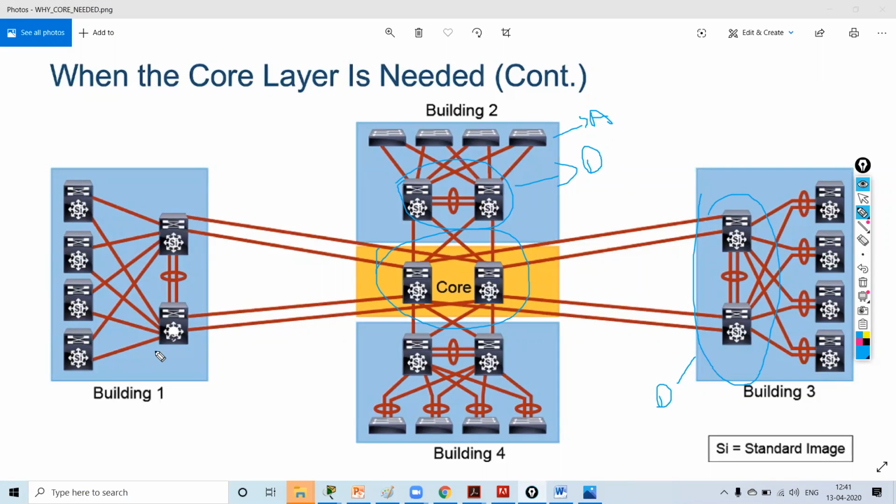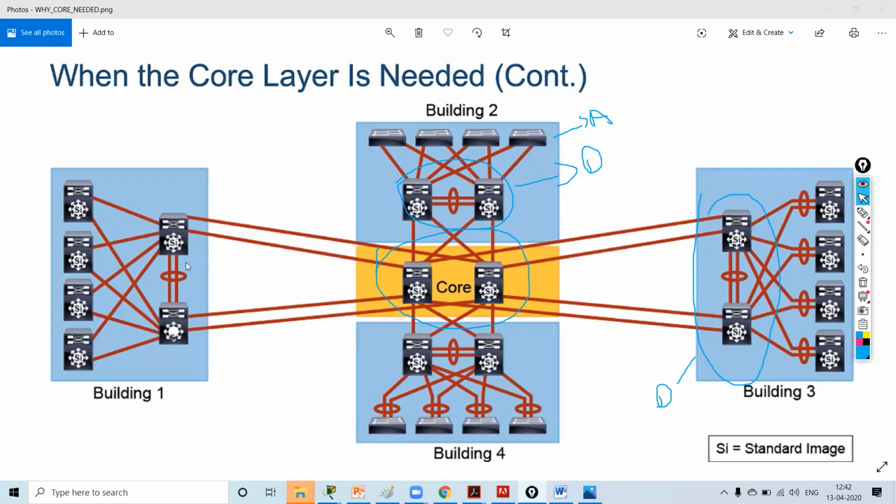So what you can do, you can have multiple distribution layers. Suppose your network is very large, you have many large networks. So you can distribute your network. You can have one core layer and connect multiple distribution layers to this core layer.